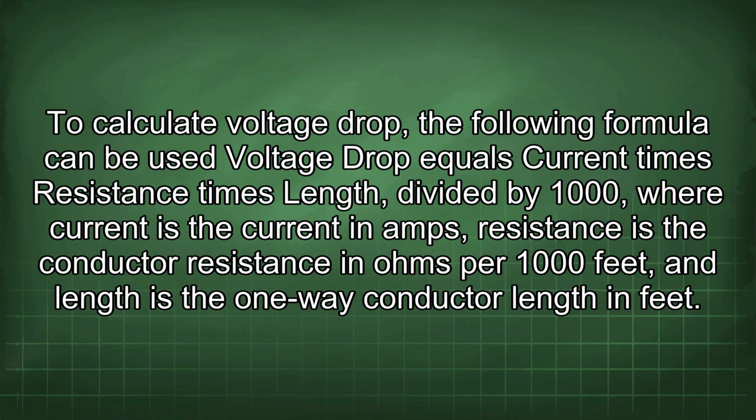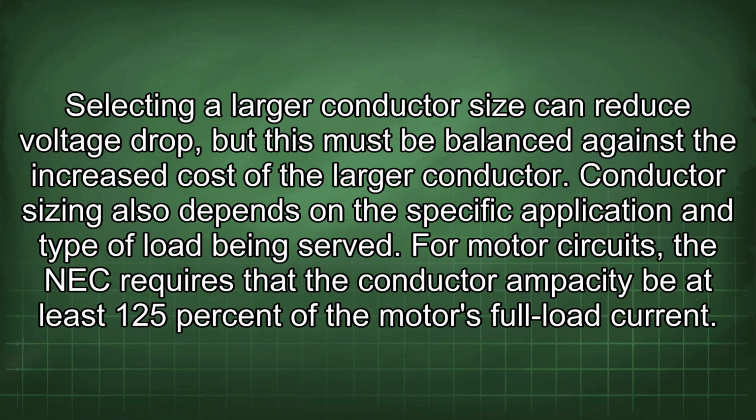To calculate voltage drop, the following formula can be used: voltage drop equals current times resistance times length, divided by 1000, where current is the current in amps, resistance is the conductor resistance in ohms per 1000 feet, and length is the one-way conductor length in feet. Selecting a larger conductor size can reduce voltage drop, but this must be balanced against the increased cost of the larger conductor. Conductor sizing also depends on the specific application and type of load being served.